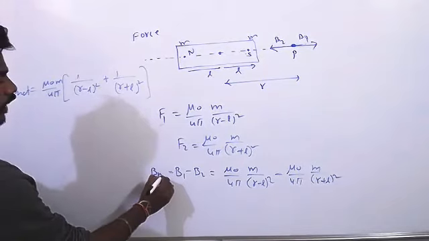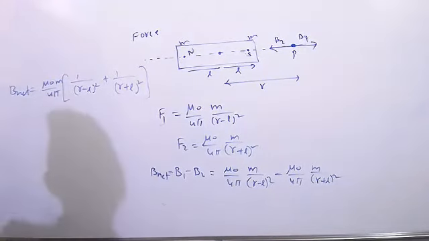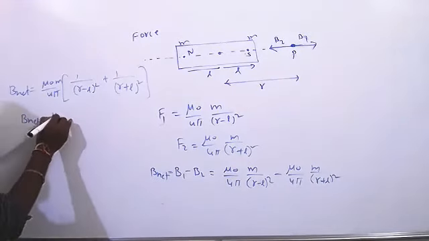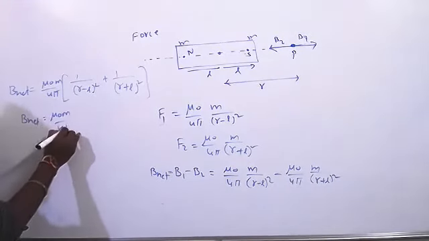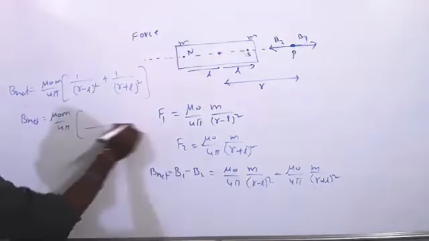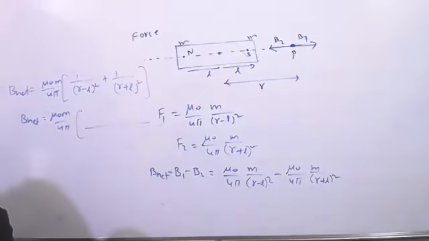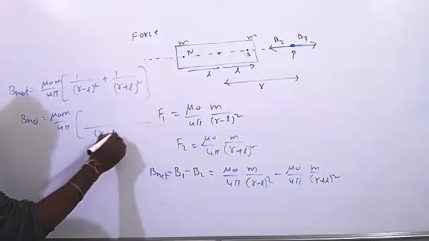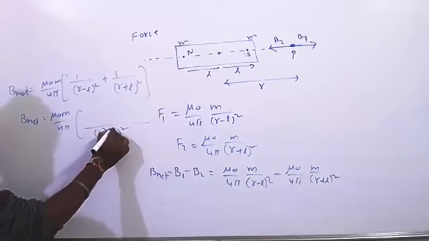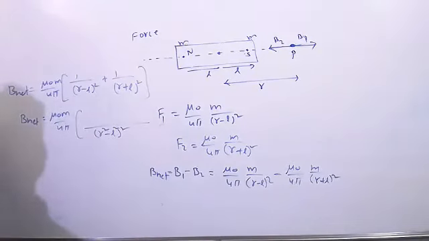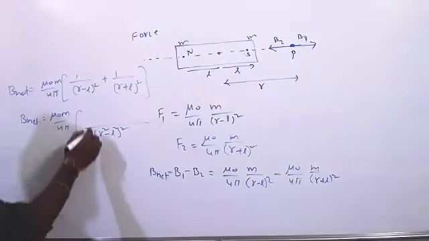Calculate this. How much are you getting? So B net equal to mu naught M by 4 pi. What is the LCM? There also we have taken the same thing. This is the LCM. Here what will you get?